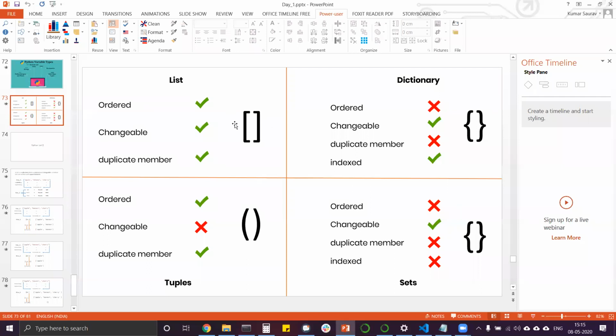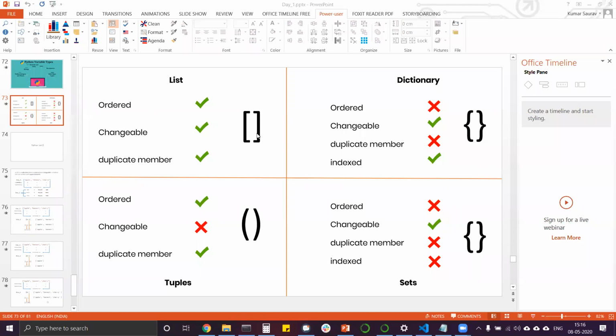We discussed the 4 types of other variable types, that is list, dictionaries, tuples, and sets. Remember, if any time in your life you have a problem understanding this, this slide is going to help you. One thing changed in Python from version 3.6 onwards: dictionaries also started getting ordered. I will explain this when we come to the dictionary, but for now this is the thumb rule.